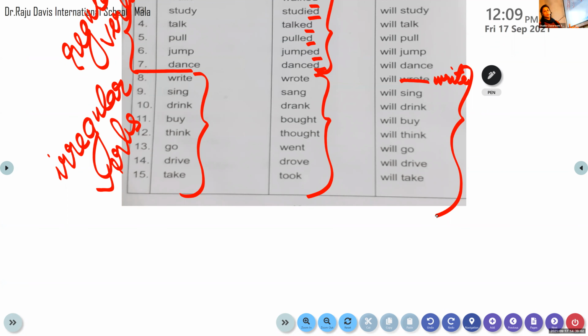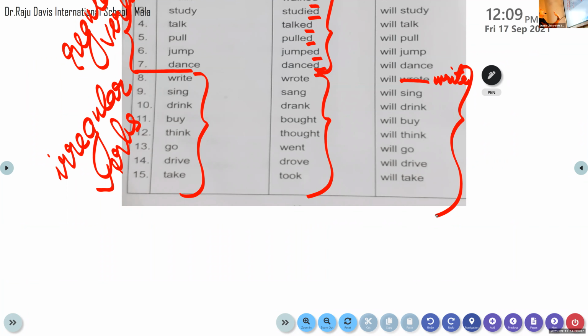Now what we are going to do is, I want all of you to take your rough book. Let us learn and write these words so that we'll be familiar with them. We have to learn the past tense form by heart. When you look at a sentence, at least now in grade 3, we should be able to identify whether the verb is in the present tense form, past tense form, or future tense form. Sentences we'll move on to later, as we go ahead.